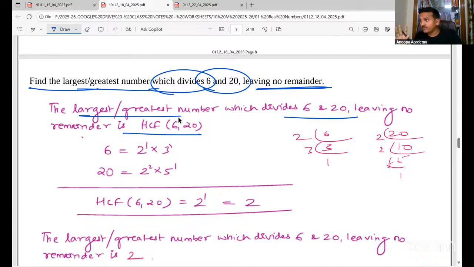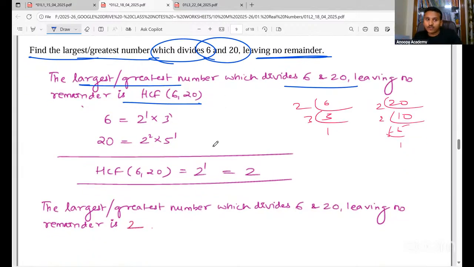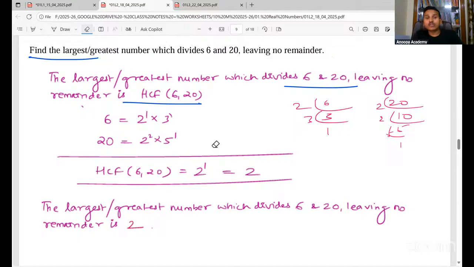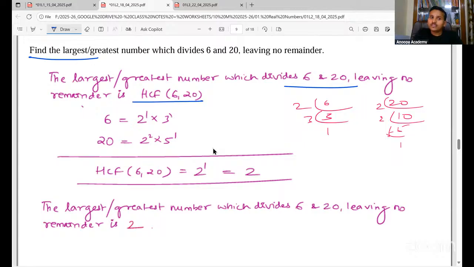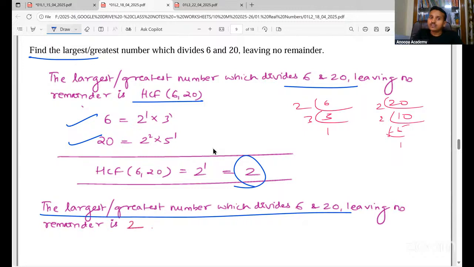Now, one more thing. You cannot just find the answer and expect full marks. It will never ever come. You have to write the steps like this. First of all, you say that the largest number which divides 6 and 20, leaving no remainders, is nothing but the HCF of 6, 20. Then you use the prime factorization, find the HCF, and write the conclusion. Introduction and conclusion is mandatory. Clear, everyone? If you want to find the largest or the greatest number which divides, leaving no remainders, we have to find the HCF.